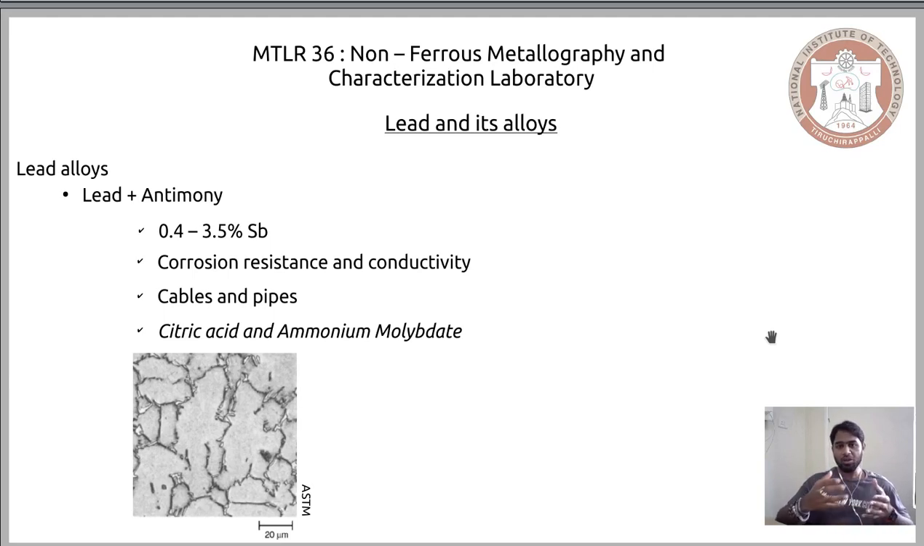So with this discussion on the alloying elements, their etchants and also their characteristic microstructures, I would like to wind this lecture up. Let us see ourselves in the next lecture wherein we will be talking about other non-ferrous alloys. Thank you.